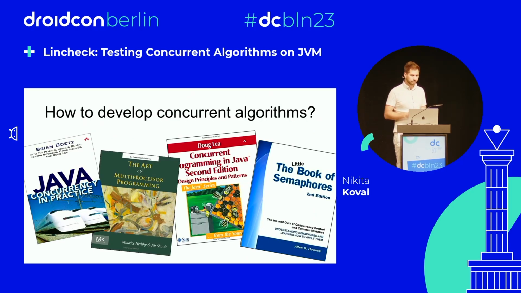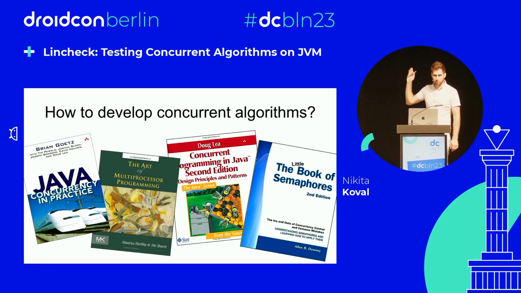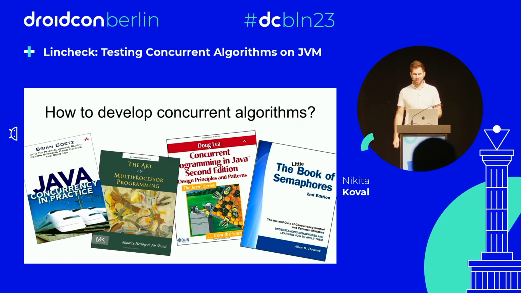And first of all, if you ask me, okay, Nikita, I want to develop some new concurrent algorithm. How should I do that? I would say, all right, you need to read a lot of books. For example, these ones. You need to read them carefully. You need to implement many data structures and algorithms. After that, you need to go to the top conferences. You need to read the papers. You need to understand them. You need to build the intuition. But, you know, it's kind of outdated.